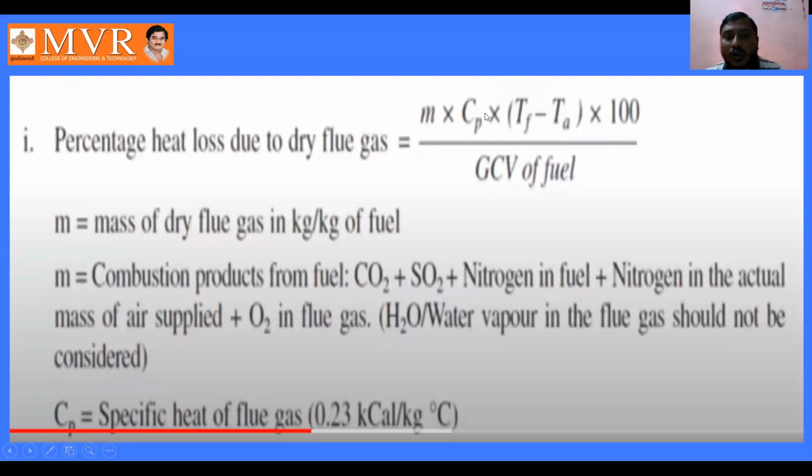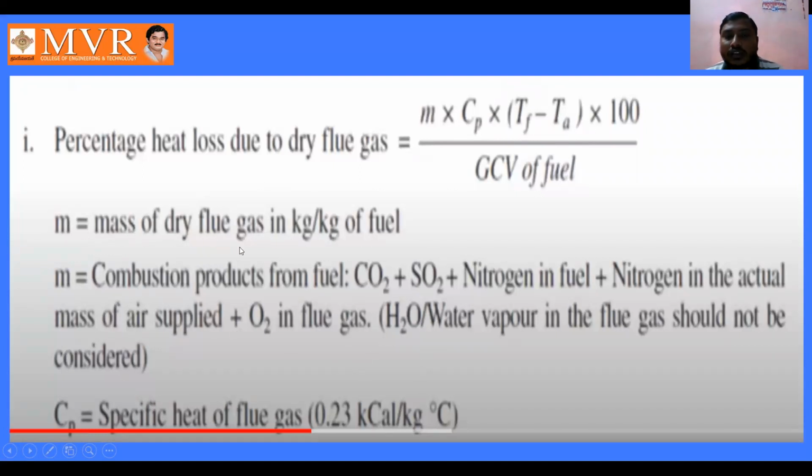Means we calculate the ratio of heat loss due to dry flue gases using this equation. Here small m is the mass of dry flue gas in kg per kg of fuel, and cp is the specific heat of flue gas, 0.23 kilocalories per kg per degree Celsius.